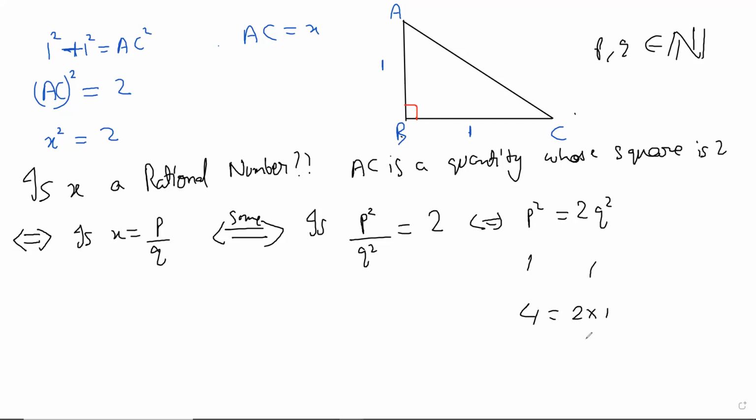If I put q to be 2, then I get 8, so 4 is not equal to 8, so 2 doesn't work. So in this way, you can try the numbers, and then what can you say? Do you think such a p and q would exist? Because having that hunch is very important, whether it's possible or not.